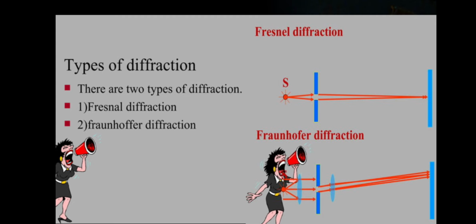Second is Fresnel diffraction, when the distance between a slit AB and the source of light S, as well as the distance between slit AB and the screen, is finite. The diffraction is called Fresnel diffraction. In Fresnel diffraction, the waves are either spherical or cylindrical.